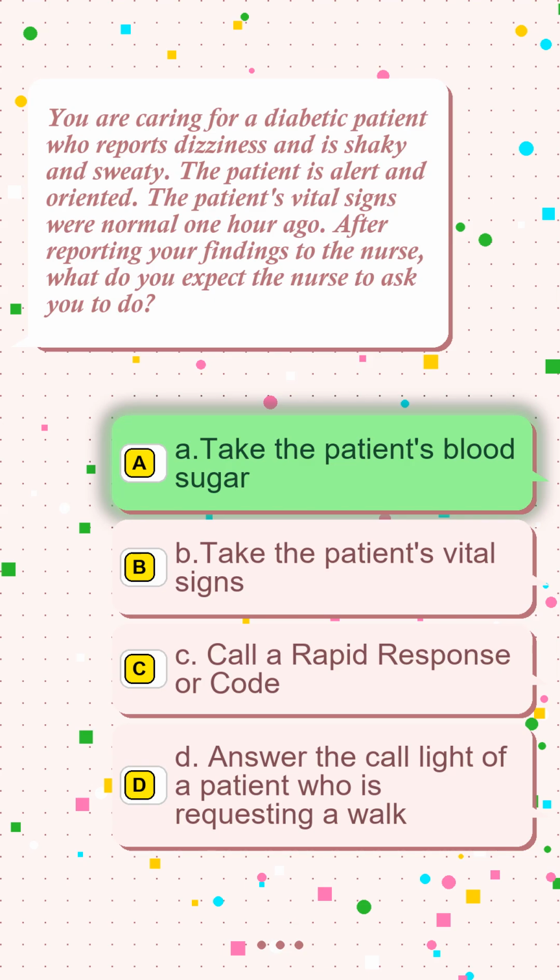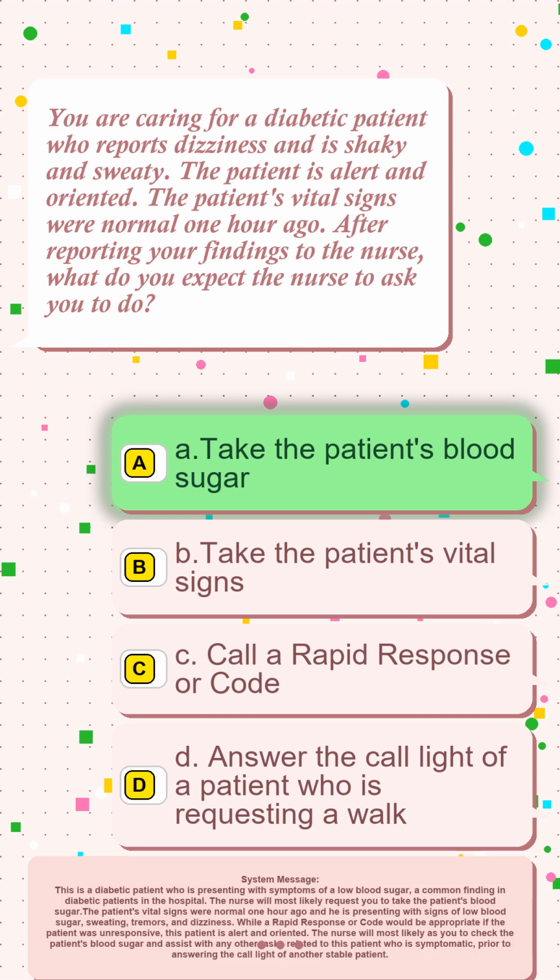The correct answer is option A, take the patient's blood sugar. This is a diabetic patient who is presenting with symptoms of a low blood sugar, a common finding in diabetic patients in the hospital. The nurse will most likely request you to take the patient's blood sugar. The patient's vital signs were normal 1 hour ago and he is presenting with signs of low blood sugar, sweating,